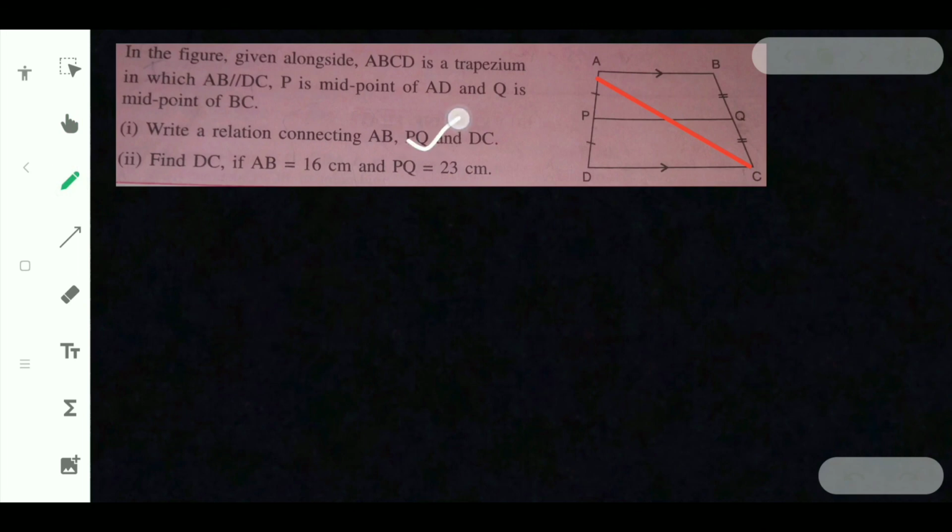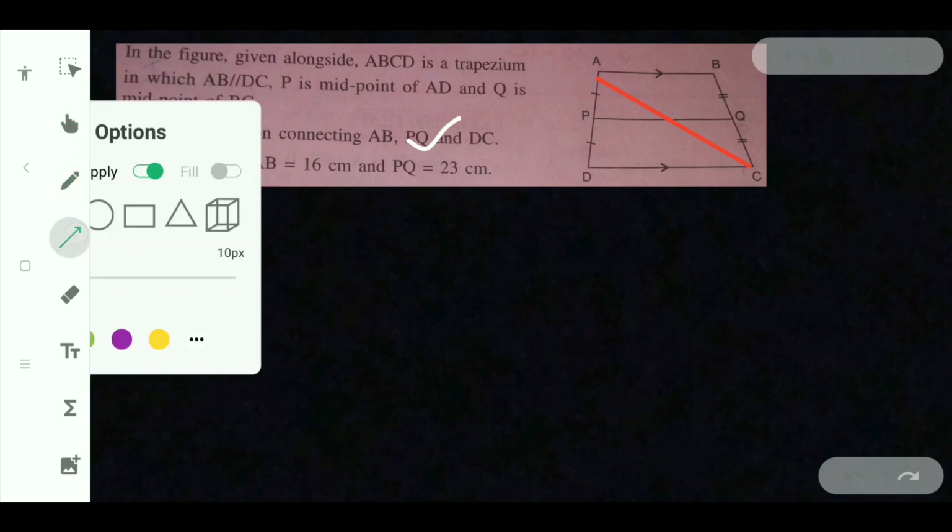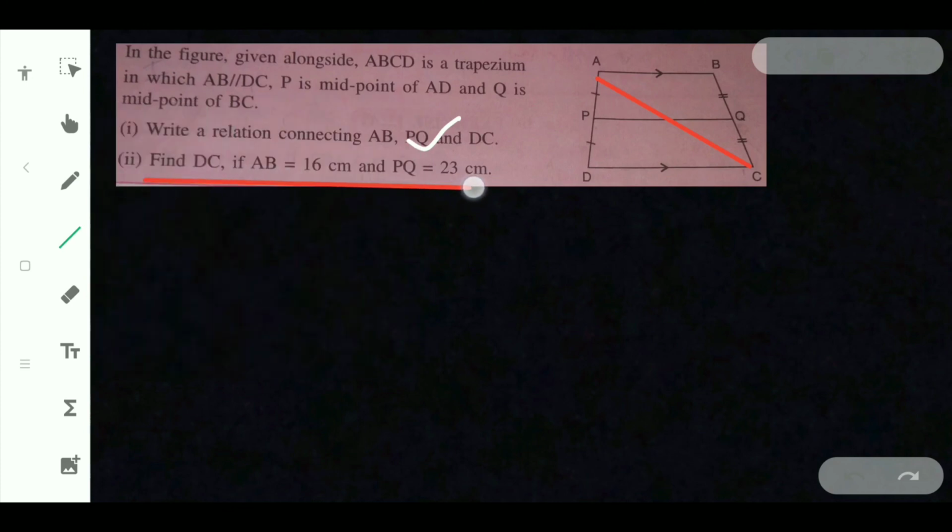That one we have proved. You can go back and check it in the previous question. The same we'll be doing here, just the names P and Q are changing. Here E and F used to be there. The remaining process is exactly the same as the previous question. Here we are going to do the second part as the first part is done before. Find DC if AB is equal to 16 centimeter and PQ is equal to 23 centimeter.